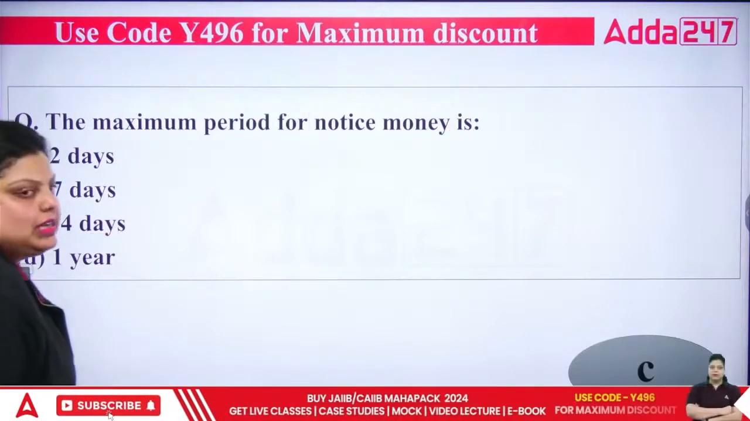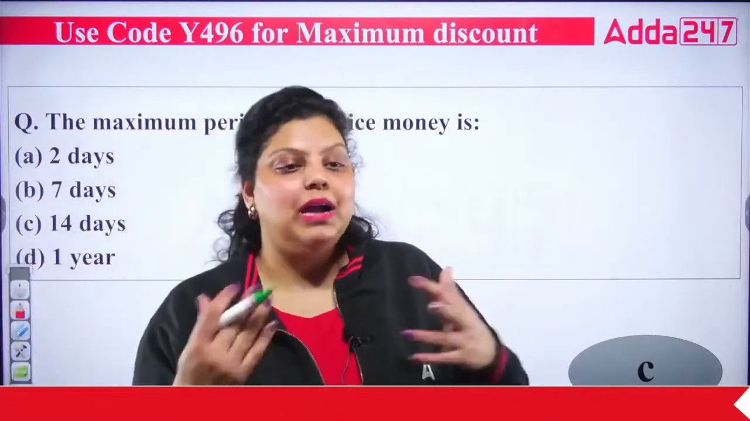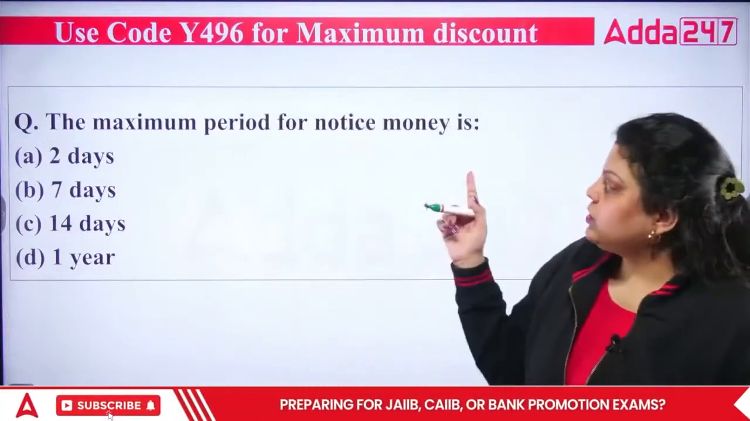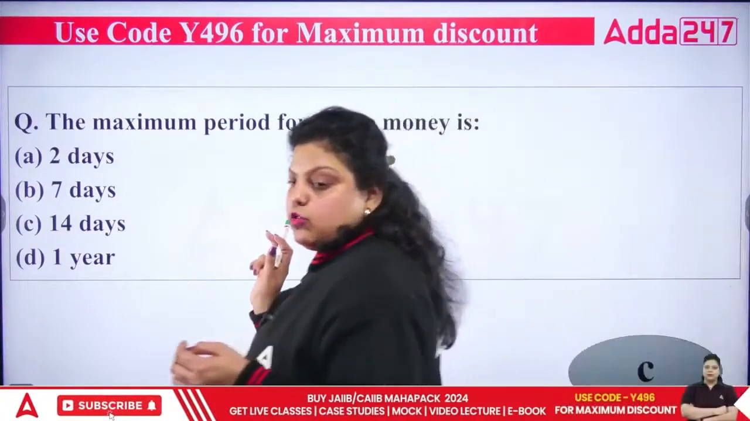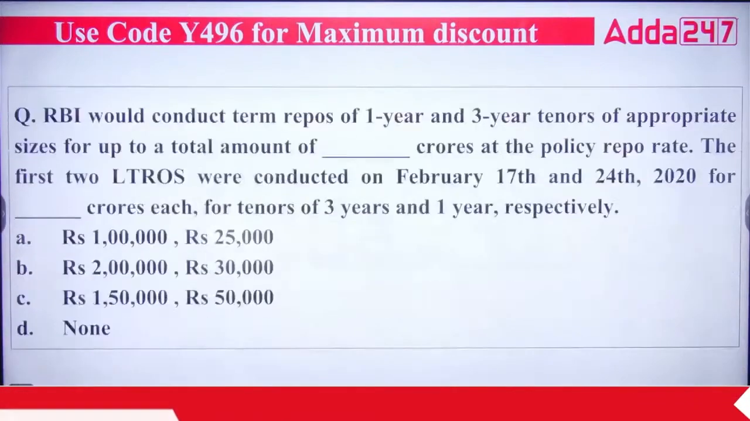Notice money is an interbank transaction that banks perform. What is an interbank transaction? Only banks are giving loans to each other. For how much duration? For 2 to 14 days. So the right answer is C. Maximum is 14 days, minimum is 2.